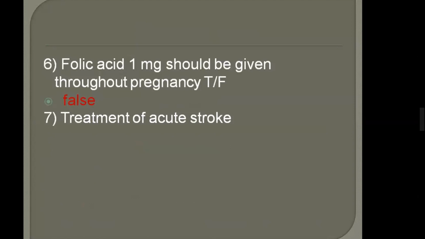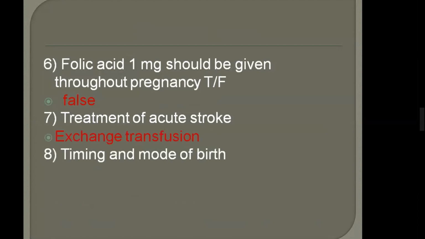Treatment of acute stroke? Acute stroke treatment is transfusion. Timing and mode of birth? 38 weeks, by cesarean or by induction. Yes, both methods can be done. Cesarean or induction. Very good.